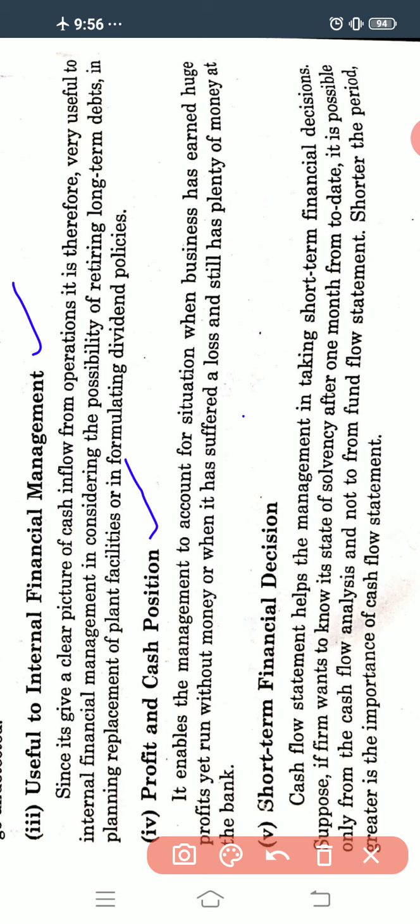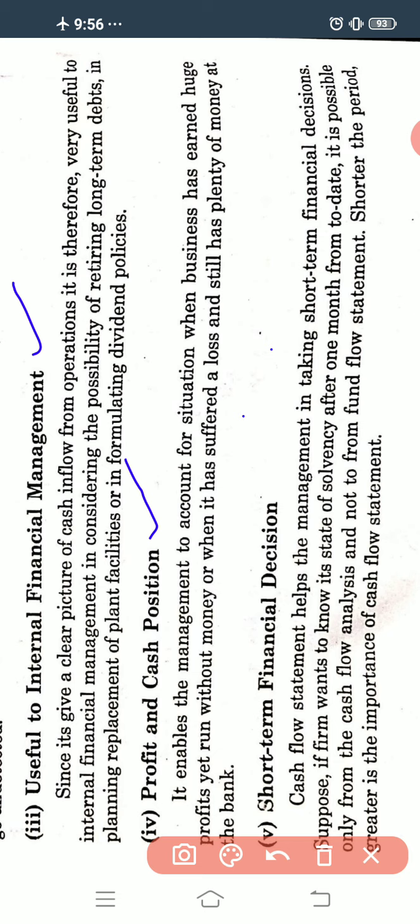There are situations like that, and there are other situations where the business has suffered a loss. It has incurred the loss, still it has plenty of money in the bank, but still it has suffered loss. So there will be profit and loss in the business. There are different situations in the business, so it enables the management to handle the situation.